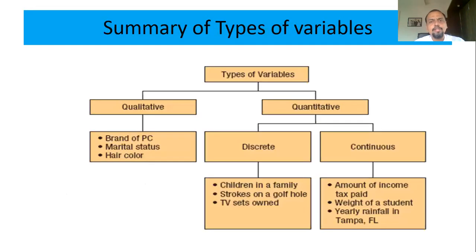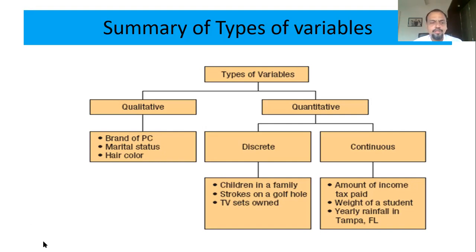This is the summary chart that I've prepared for you, because it is my style to always present the theoretical concept in a flow chart or diagrammatical form so that it becomes easy to remember. And we say that images speak louder than words. So here the types of variables are there. It is quantitative and qualitative data.